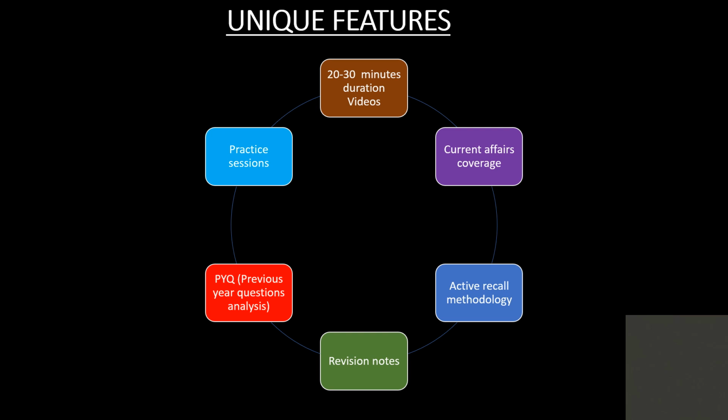As well as in the revision time, instead of watching the 20 to 30 minutes video, you can directly go to the active recall methodology or active recall. There is a slide specific to that active recall. So first you will go through the active recall, and from the keywords you have to find out what you already studied. Then you have to watch this 20 to 30 minutes duration video for your revision part. So during the initial period of your studies, first you will watch the 20 to 30 minutes duration video, and you will go to the keyword related slides. That will be your second revision.